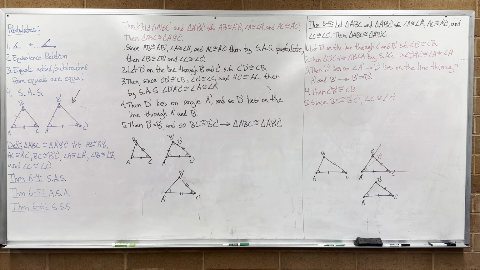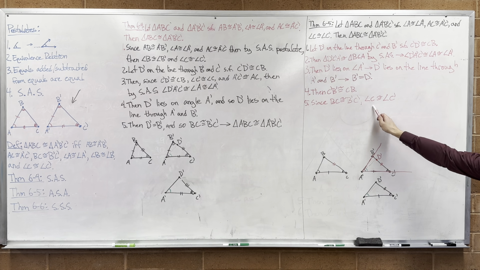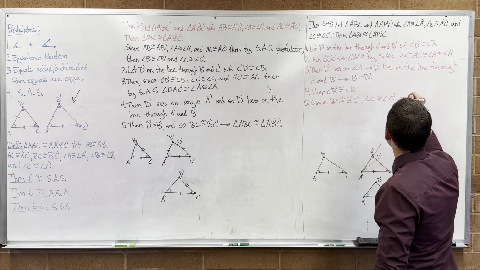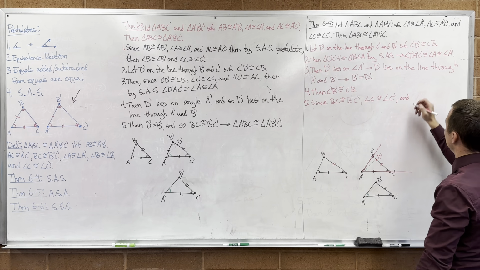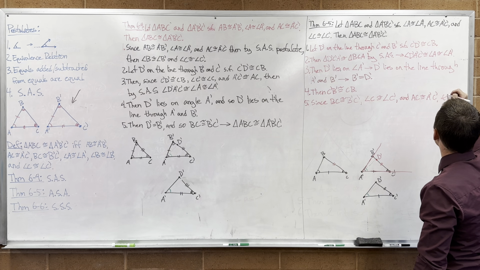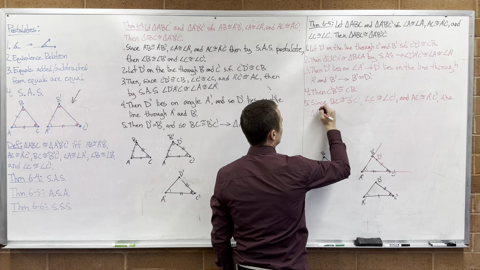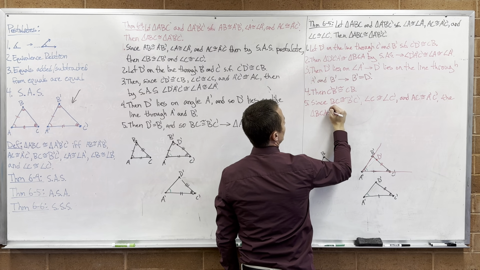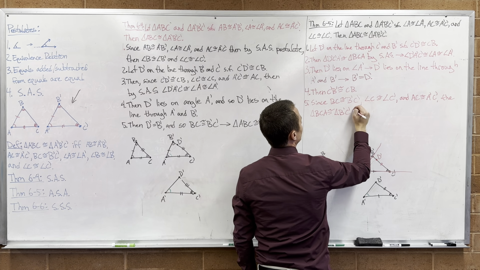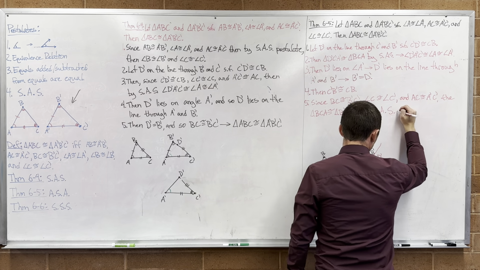So angle C is congruent to angle C prime, that was given information, comma, and AC is congruent to A prime C prime, comma, then triangle BCA is congruent to triangle B prime C prime A prime by side, angle, side, and now we mean the theorem.